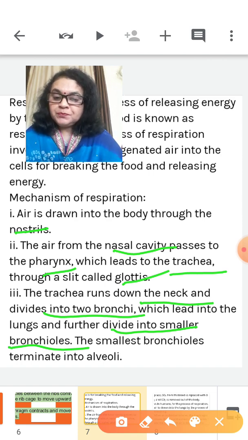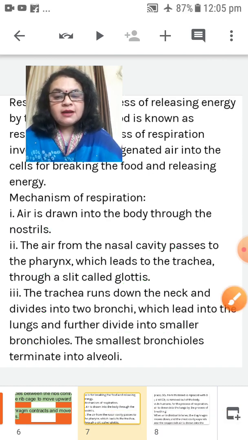These bronchioles terminate into alveoli, meaning each bronchiole at the end produces a sac or pouch-like structure known as alveoli. There are millions of alveoli present in the lungs.